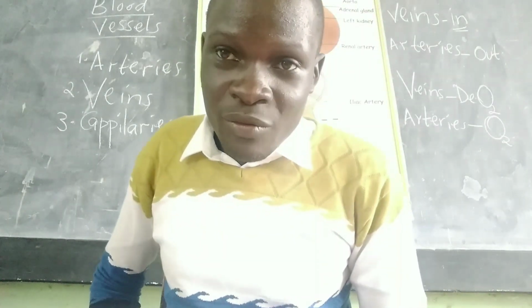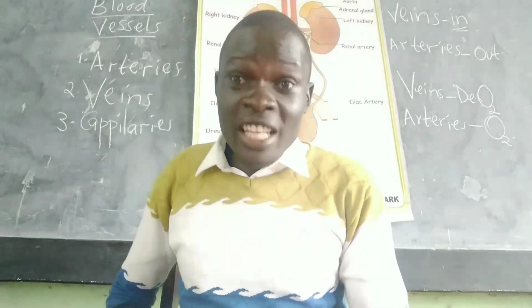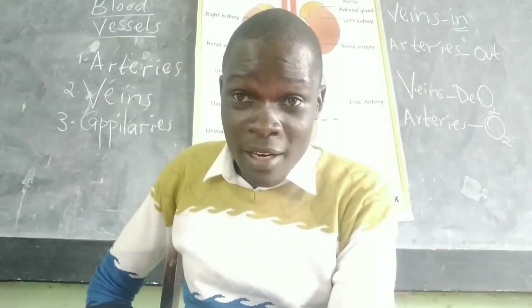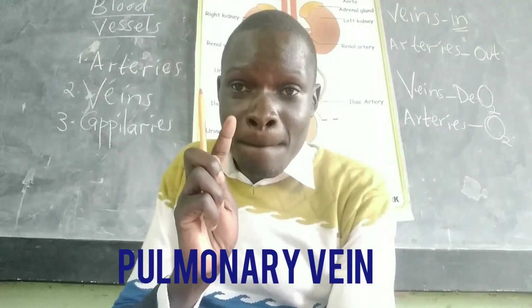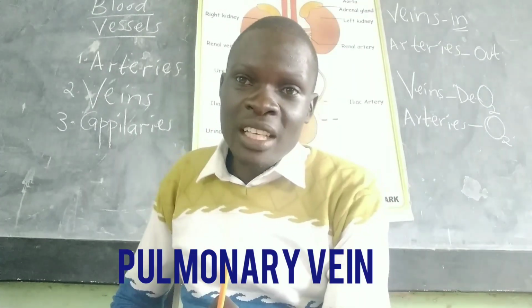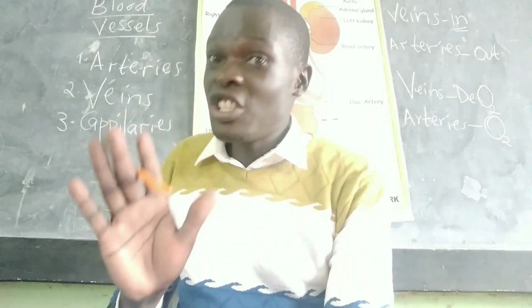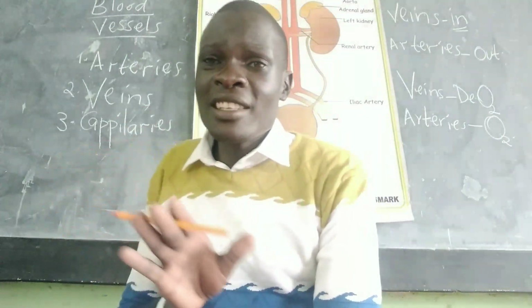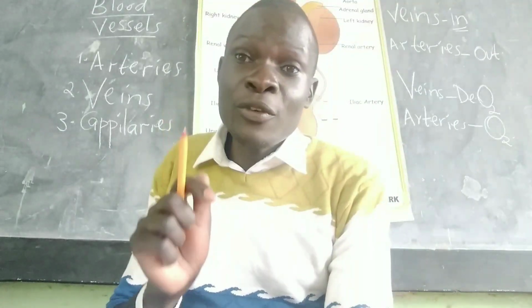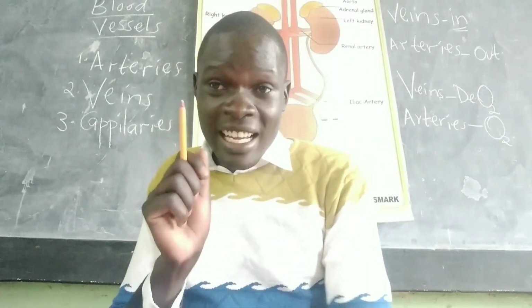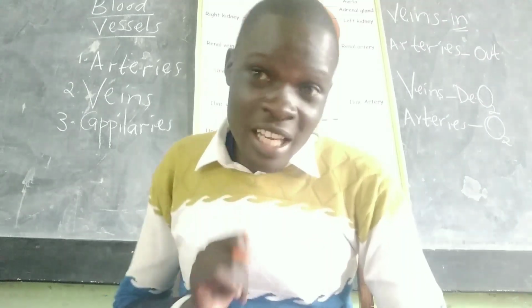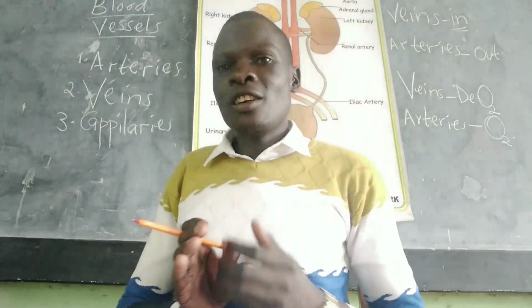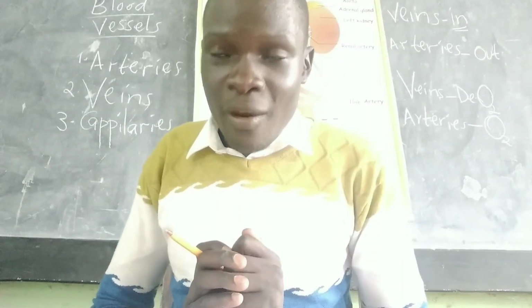All veins carry deoxygenated blood, except one. Only one vein, which is called pulmonary vein. It is only pulmonary vein that carries oxygenated blood. All other veins carry deoxygenated blood apart from pulmonary vein. And again, we shall look at why pulmonary vein carries oxygenated blood and others carry deoxygenated blood.